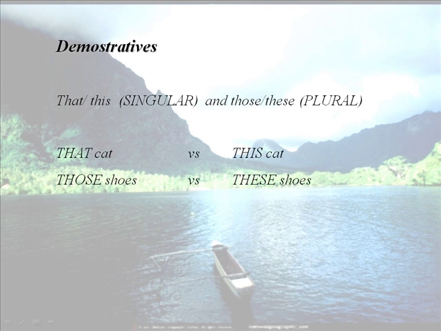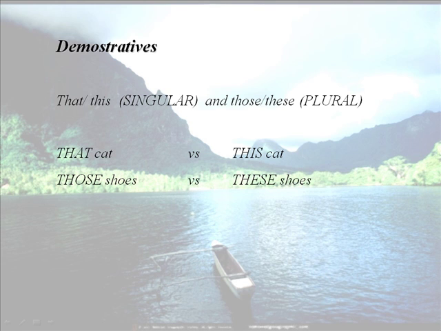We have talked about the demonstratives too. That, this, those, these. That and this for singular, those and these for plural. That and those are used when we are talking about things that are far from the speaker. This and these are used when you're talking about things or people that are close to the person who's speaking. We have that cat versus this cat, those shoes versus these shoes.